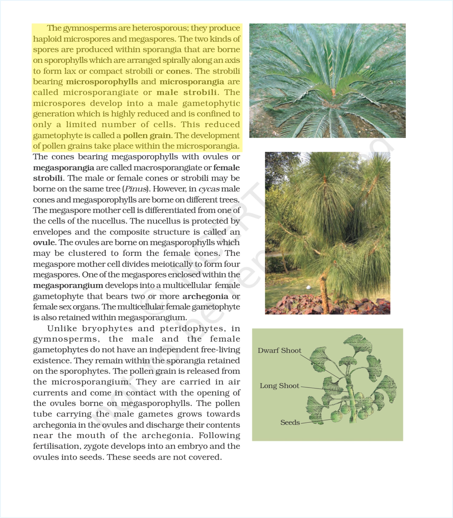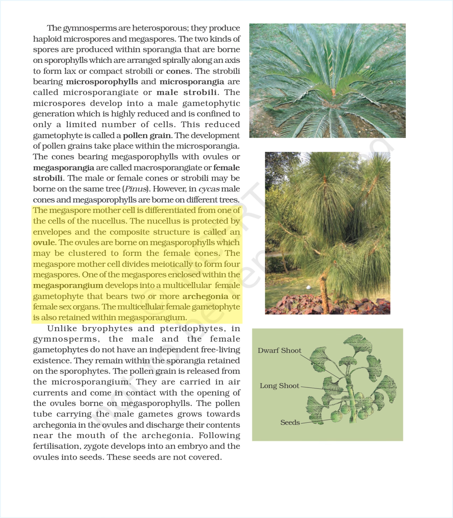The development of pollen grains takes place within the microsporangia. The cones bearing megasporophylls with ovules or megasporangia are called macrosporangiate or female strobili. The male or female cones or strobili may be borne on the same tree, Pinus. However, in Cycas male cones and megasporophylls are borne on different trees.